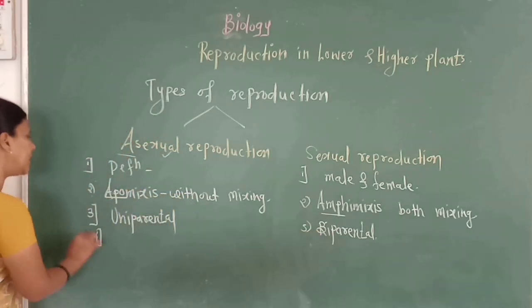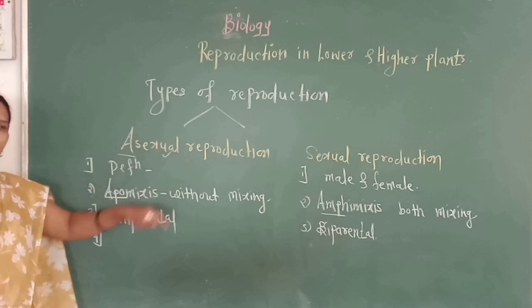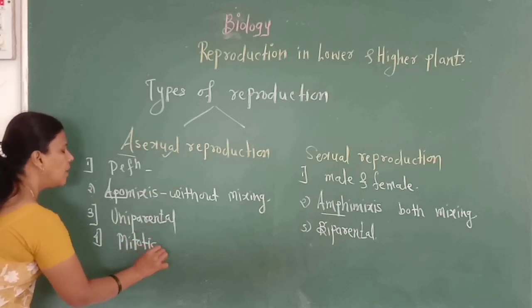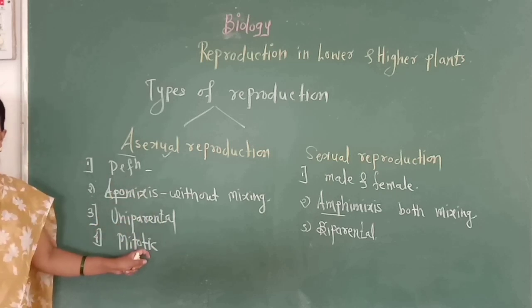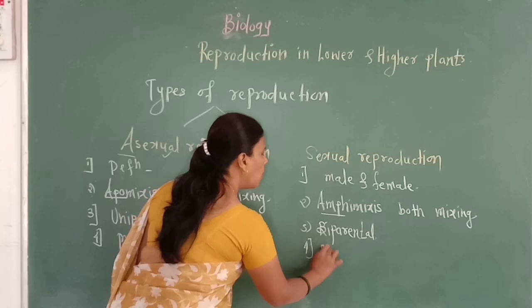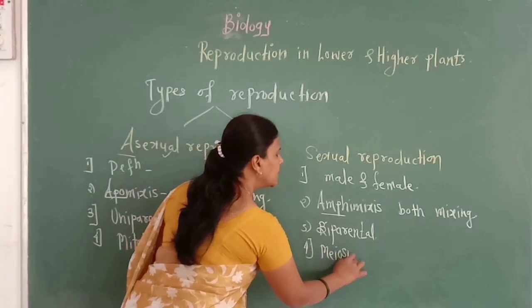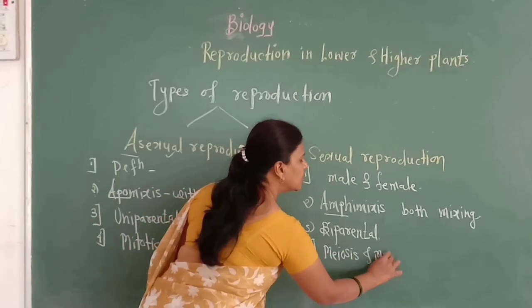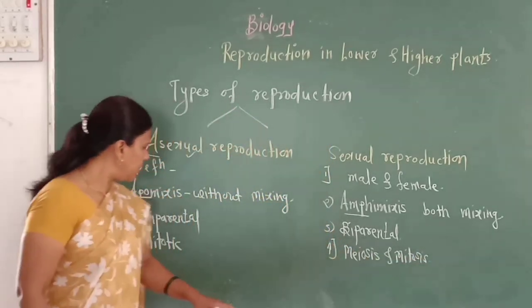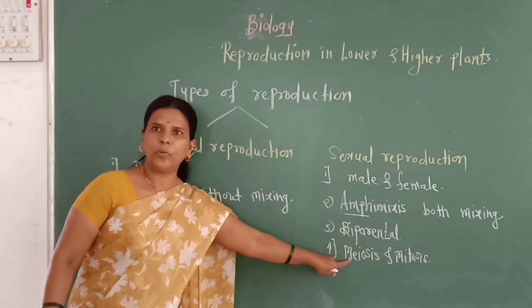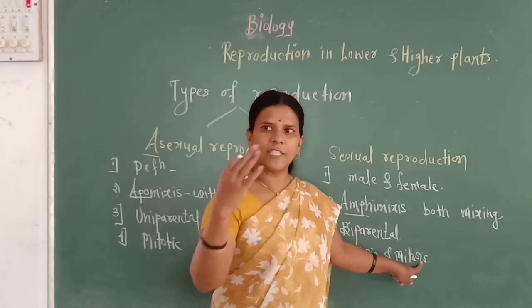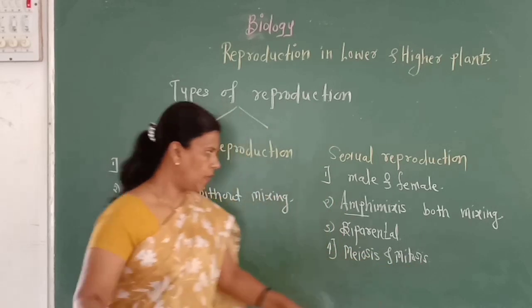The next point is, in asexual reproduction only mitotic cell division takes place, while in sexual reproduction both meiosis and mitosis types of cell division take place. As we know, meiosis takes place during gamete formation, while mitosis takes place after zygote formation.